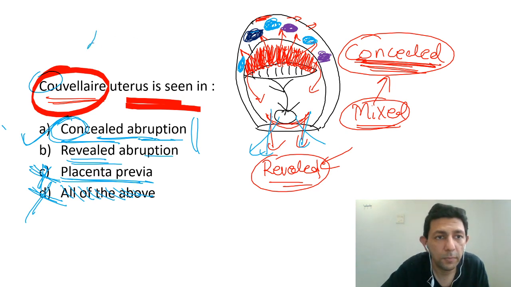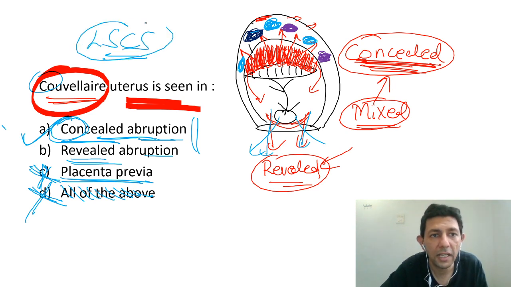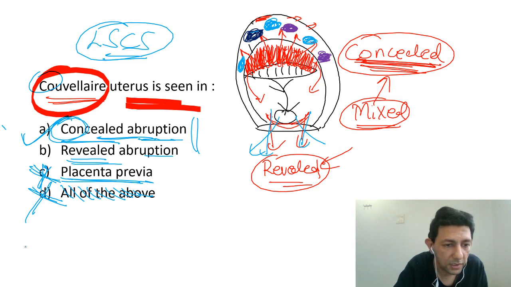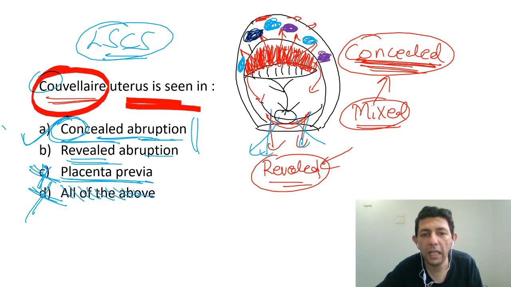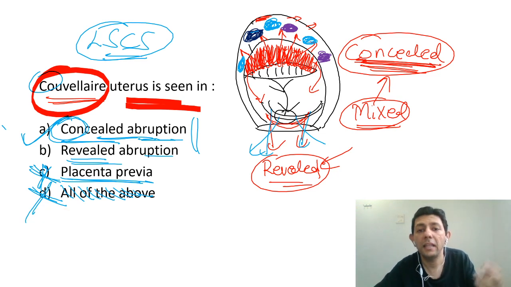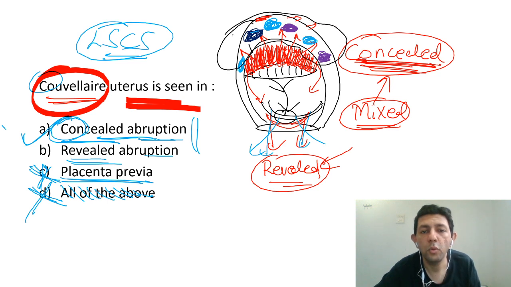But by chance, suppose a cesarean section has been done, when I open up the uterus and deliver the baby out, generally the uterus is exteriorized. We remove the uterus out of the abdomen, and we will say, oh, this uterus has become bluish purplish in color. This is Couvelaire uterus.